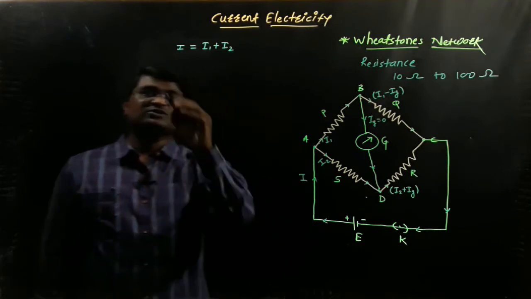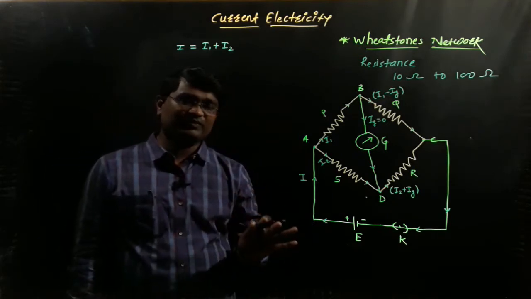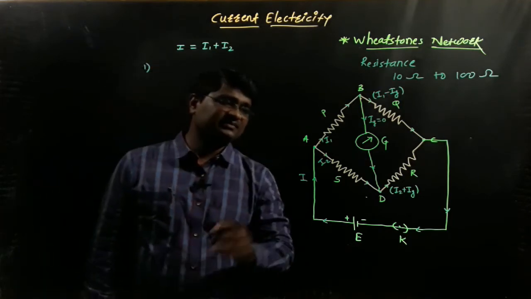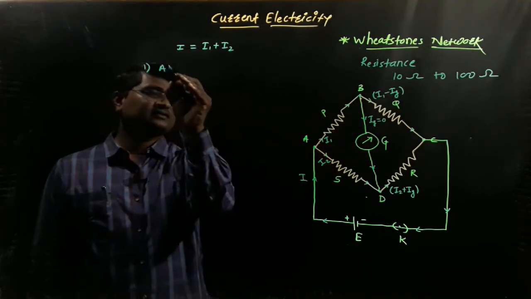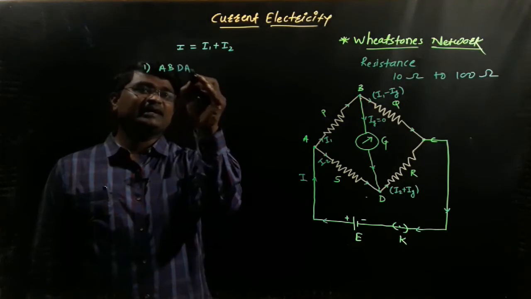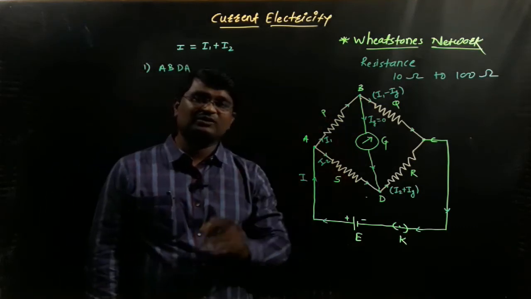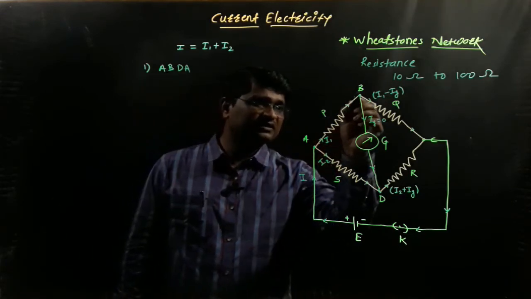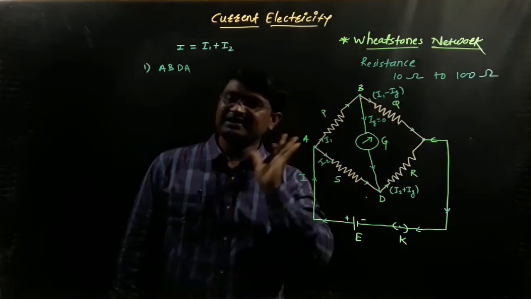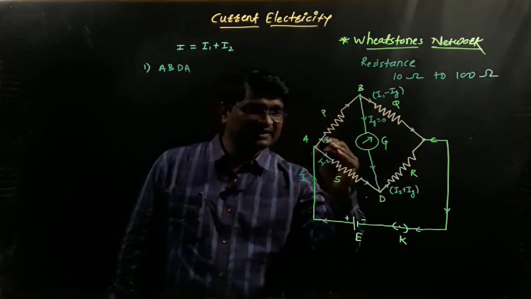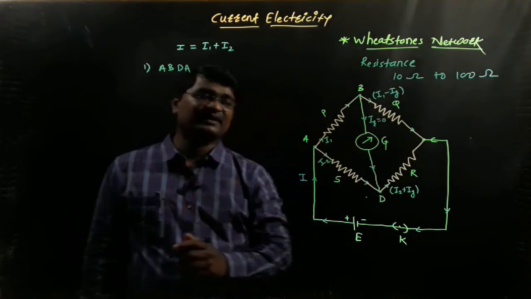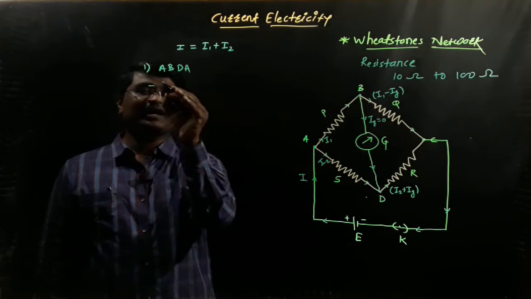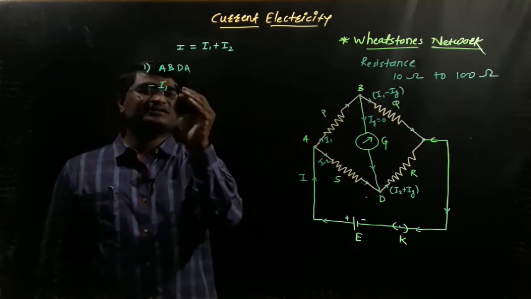Using Kirchhoff's second law, we first consider the loop A, B, D, A. The direction of tracing is A to B, B to D, D to A, and the direction of electric current is exactly the same. So we write the negative of the potential, that is I1 as the electric current and the resistance denoted by P.